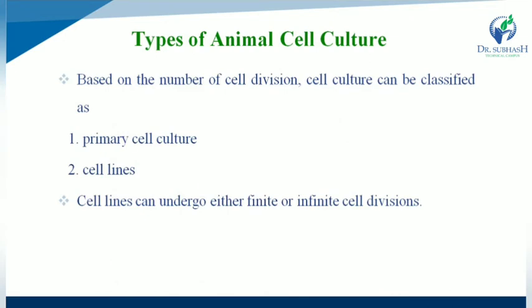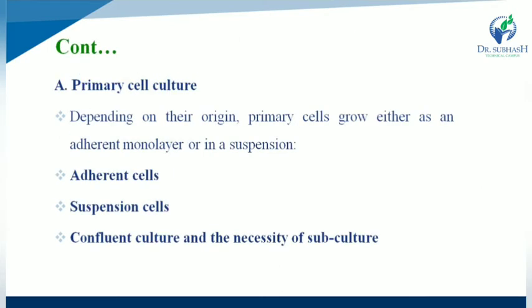Next one is types of animal cell culture. First is primary cell culture and next is cell lines. Cell lines can undergo either finite or infinite cell divisions. First is primary cell culture.